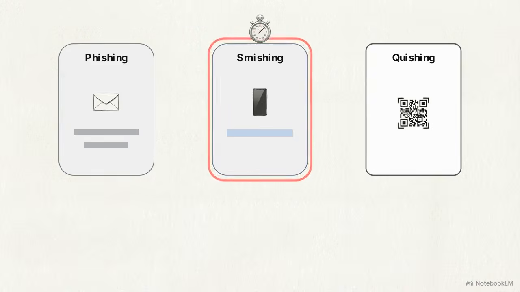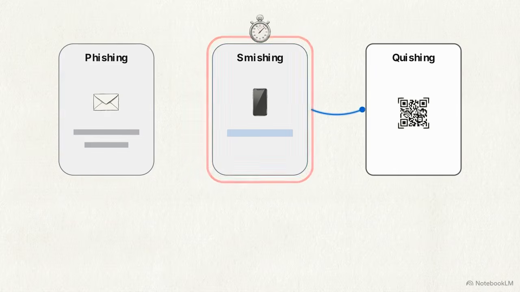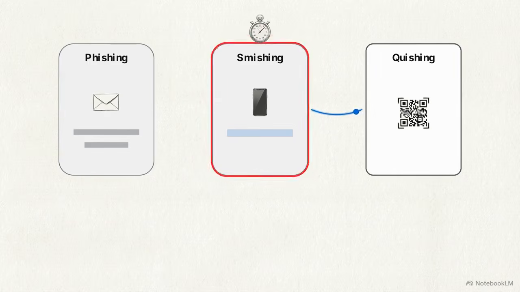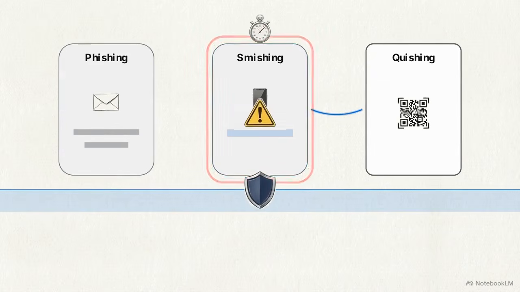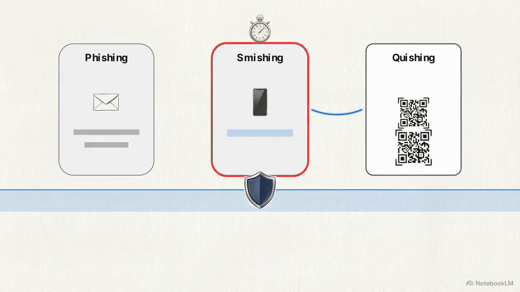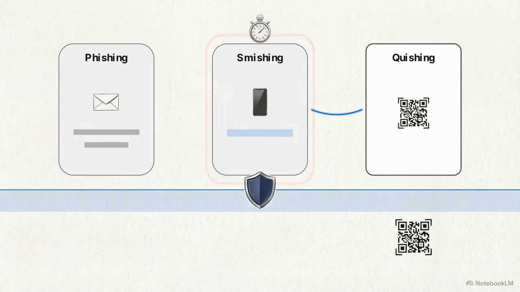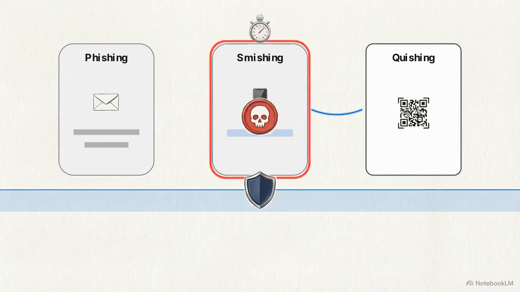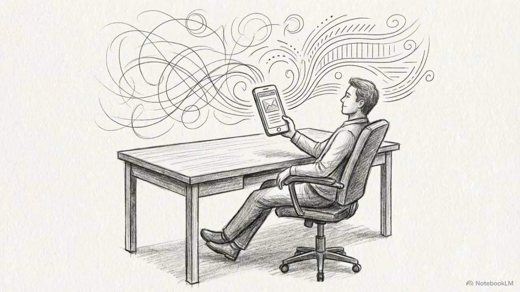As the third panel expands into view, we are also tracking a major 2026 trend called Quishing, or QR code phishing. Attackers place malicious QR codes in public areas, acting as a physical bridge straight into your digital device. Quishing creates a dangerous blind spot, as the security shield deflects the email and text but lets the QR code pass. Standard security software cannot easily read or filter the image of a QR code, meaning it slips right past many automated defenses.